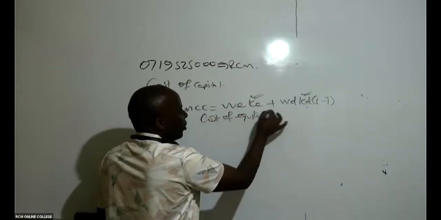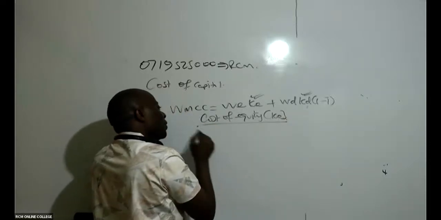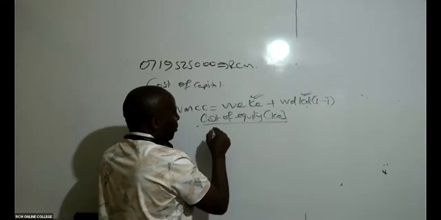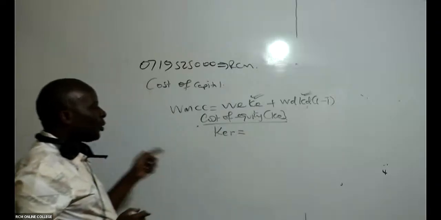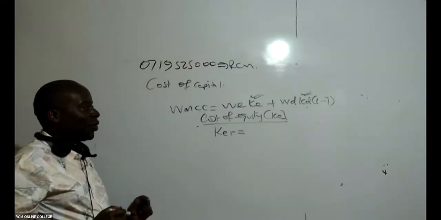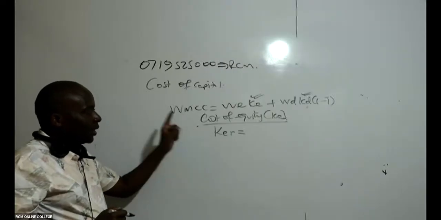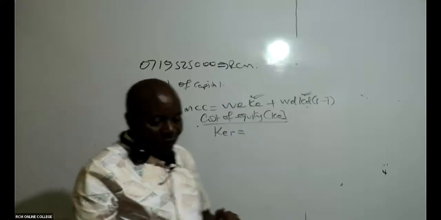Because this is WMCC, I must compute the cost of equity for retained earnings and the cost of equity for ordinary shares. Because it's WMCC, retained earnings becomes relevant.